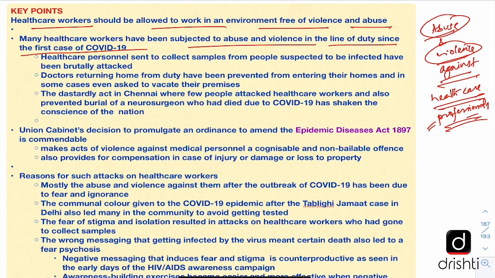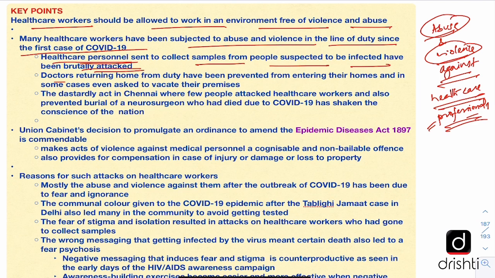So the healthcare professionals who have been sent to collect samples from people suspected to be infected have been attacked. And this is so strange because the people are not realizing that these healthcare professionals are coming to save their lives only. But because of misinformation or ignorance, they have been attacking such healthcare professionals. And it has been sending a very wrong message to the society in general and in particular to the healthcare professionals who have been putting their lives at stake.